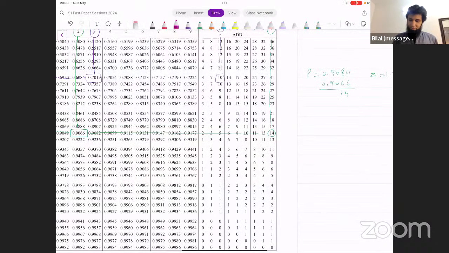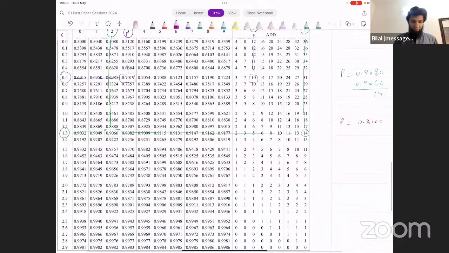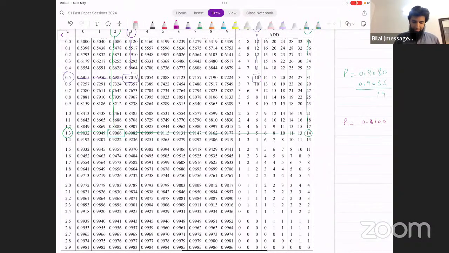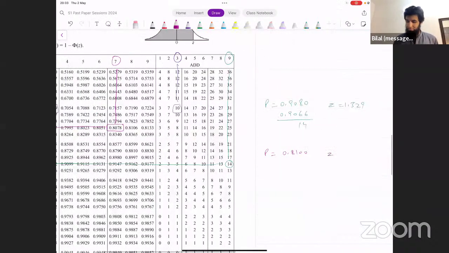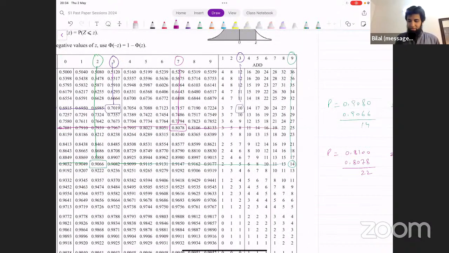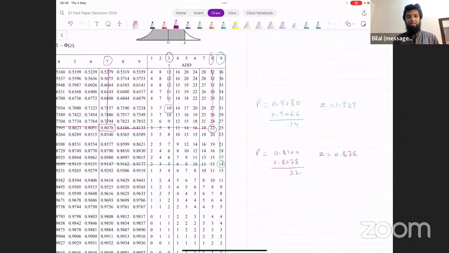Probability is 0.81 now. So 8100, let's look for that value. The immediately smaller value than that is this 0.8078. The corresponding Z value that I'm getting from this is 0.87. And that value is corresponding to 8078. Let's find the difference, 22. Now we go to the right and find 22 here. This is 22. And that gives us 8 as the third decimal place. So 0.878, that's the Z value that we're getting from this.